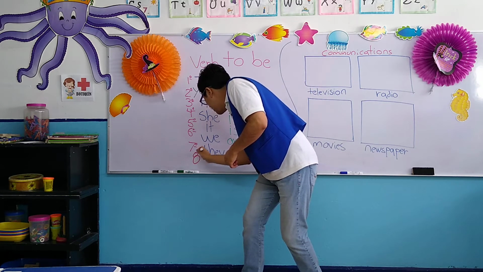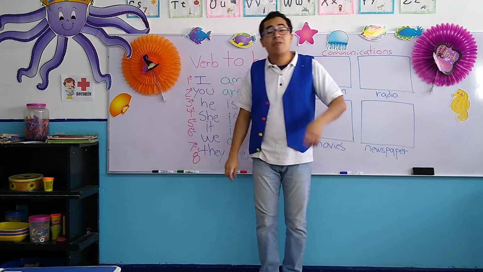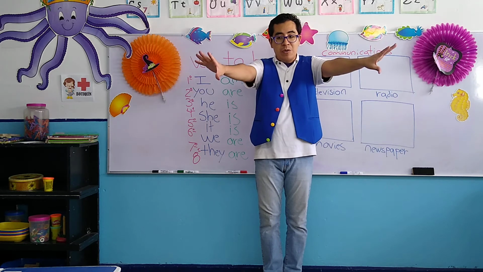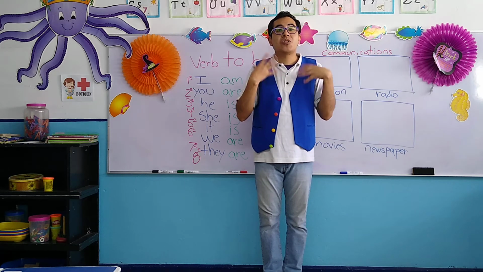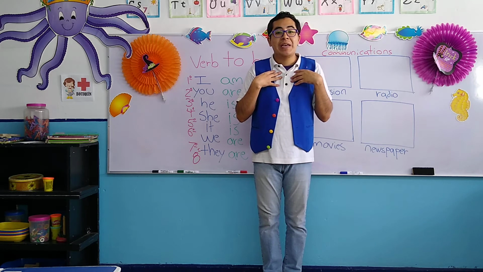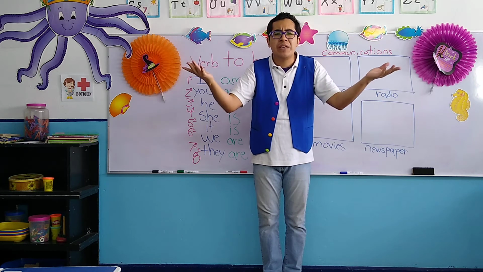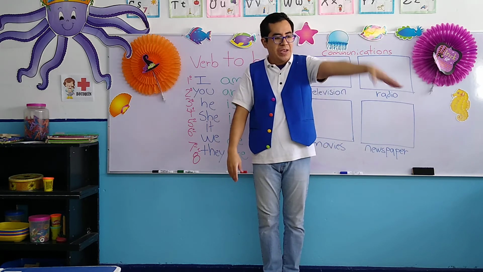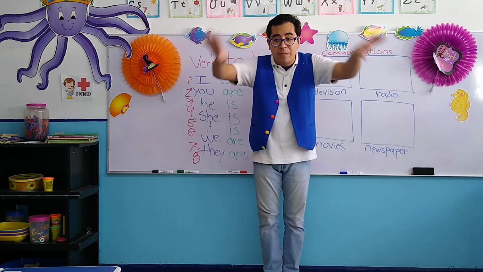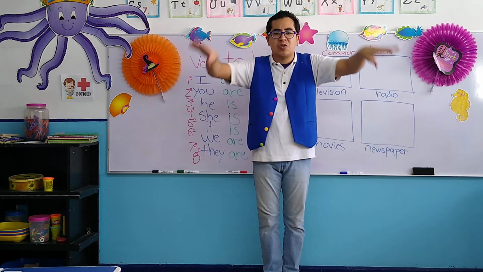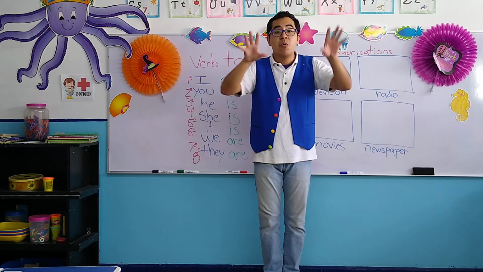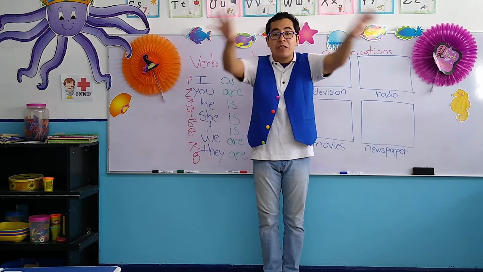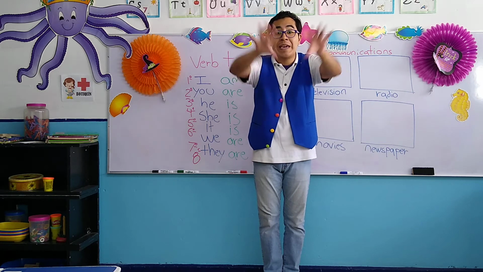The number 8. The eighth pronoun is they. Now, they in Spanish means ellos, okay? All of you, todos ustedes, menos el teacher, menos la persona que está señalando. For example, instead of saying Sofía, Carlos, Roberto, Mario, Luis, instead of saying all of the names, en lugar de decir todos estos nombres, que puede llevar mucho tiempo, únicamente vamos a decir they, ellos, ¿ok? Refiriéndonos a un grupo de personas en general.